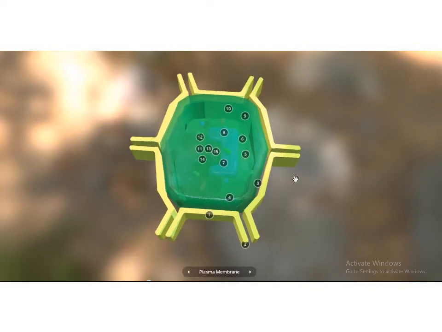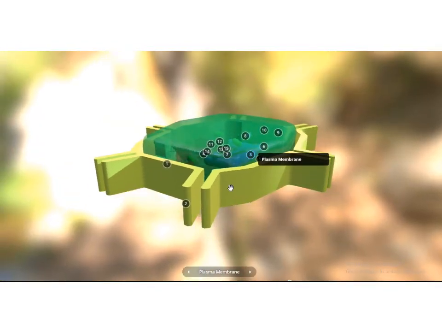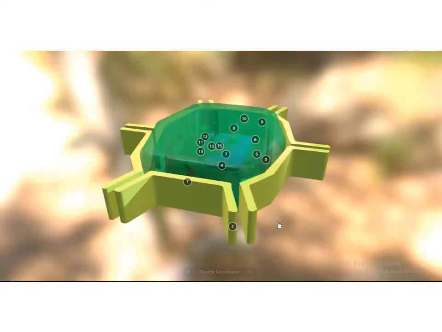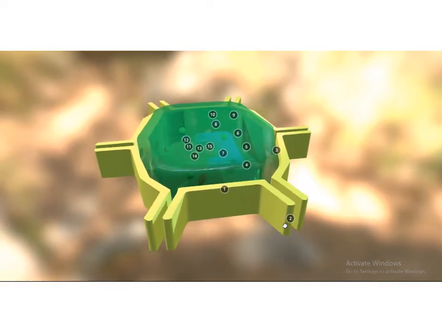Both the animal and plant cell have this plasma membrane, okay? The plasma membrane is common to both plant and animal cells, but the plant cell has an extra layer which is called the cell wall. Let me explain.